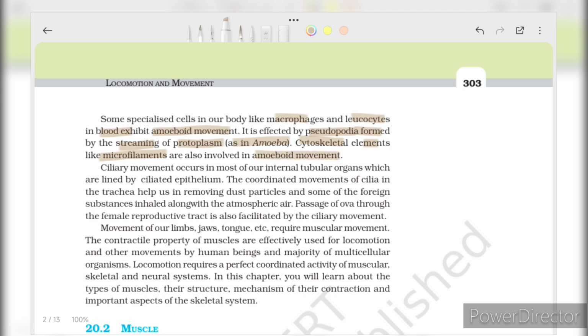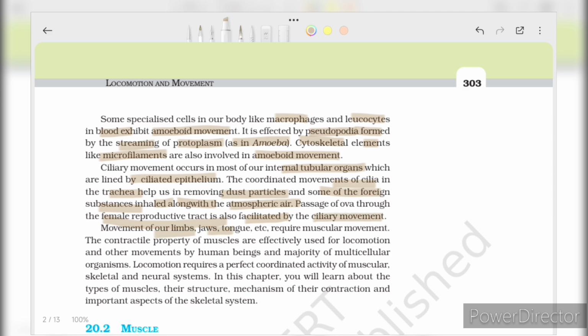Ciliary movement occurs in most of our internal tubular organs, which are lined by ciliated epithelium. The coordinated movements of cilia in the trachea help us in removing dust particles and some of the other foreign substances inhaled along with the atmospheric air. Passage of ova through the female reproductive tract is also facilitated by ciliary movement.